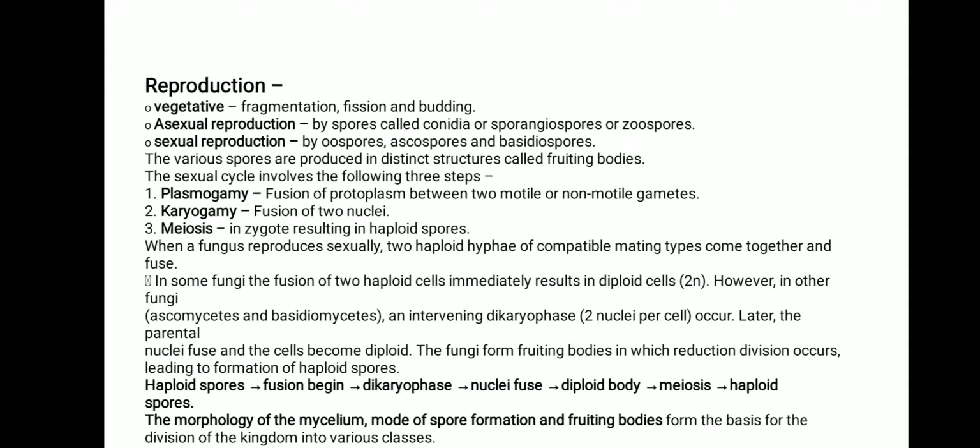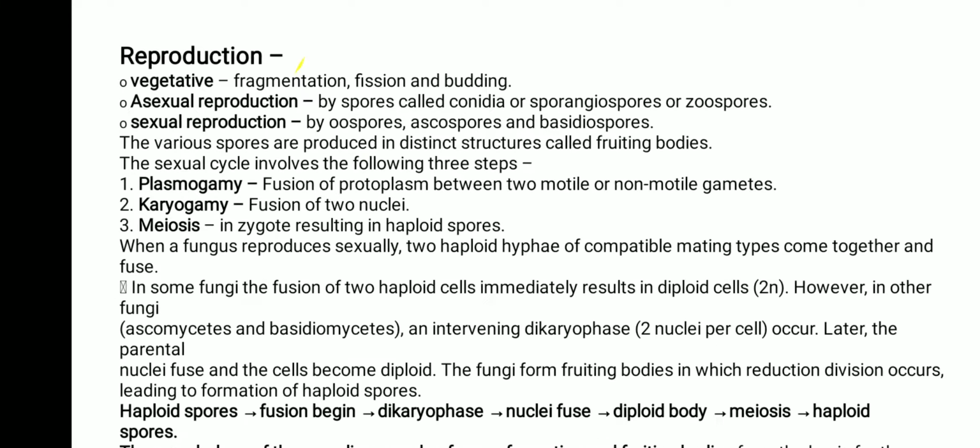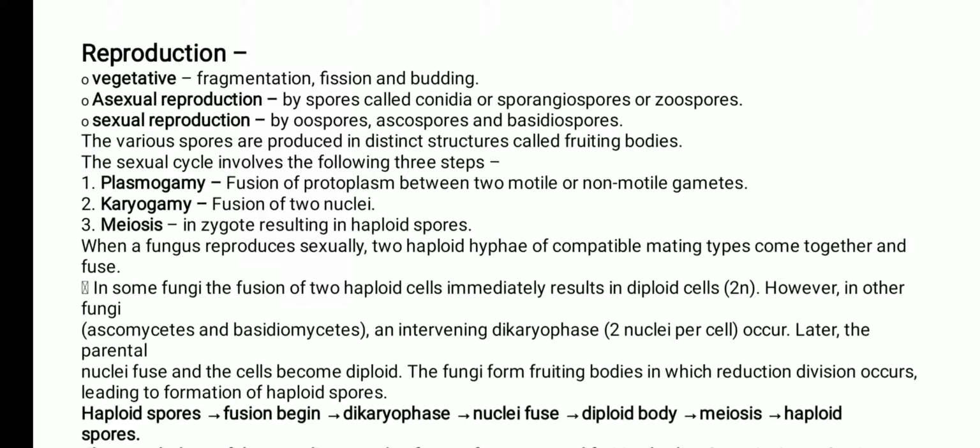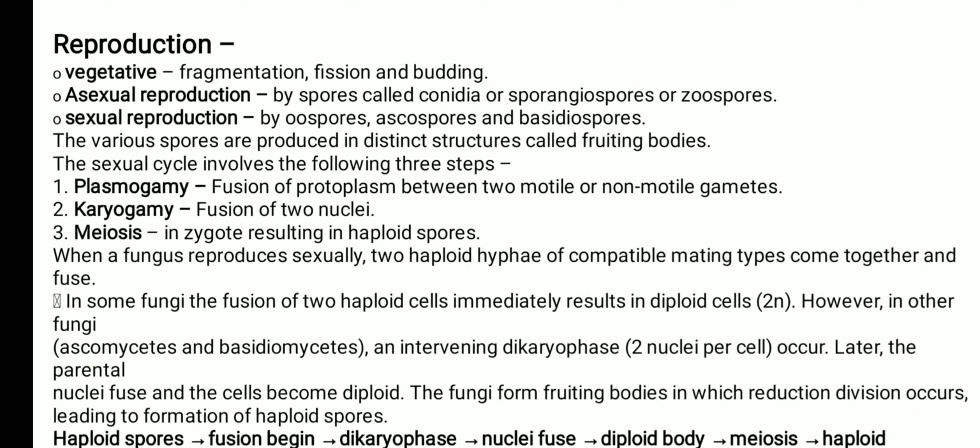Okay, next is reproduction. Reproduction means how they increase their progeny. First is the vegetative type of reproduction. It includes fragmentation, fission and budding. Next is asexual reproduction with the help of conidia, sporangiospores or zoospores.